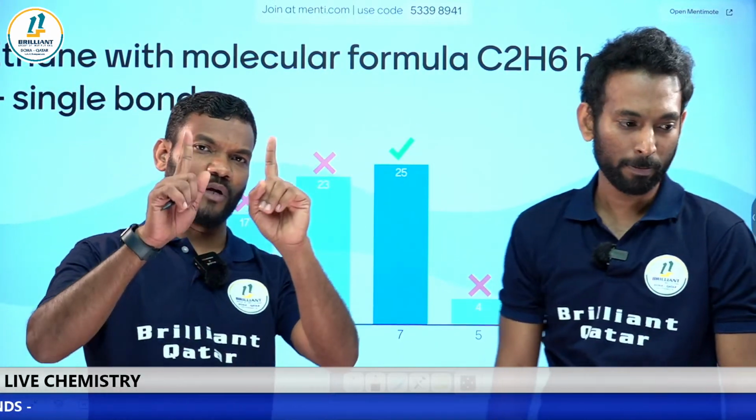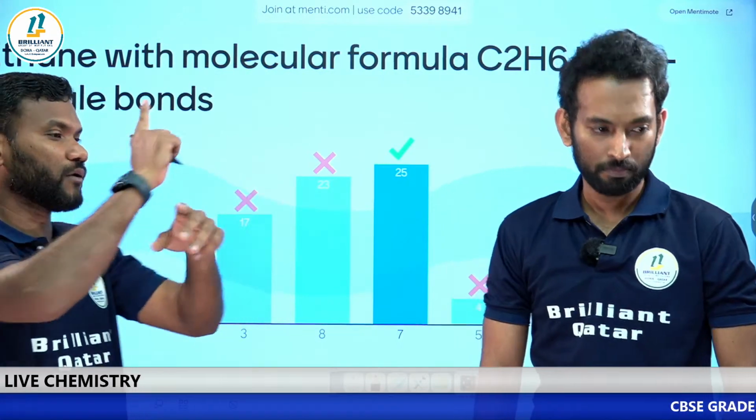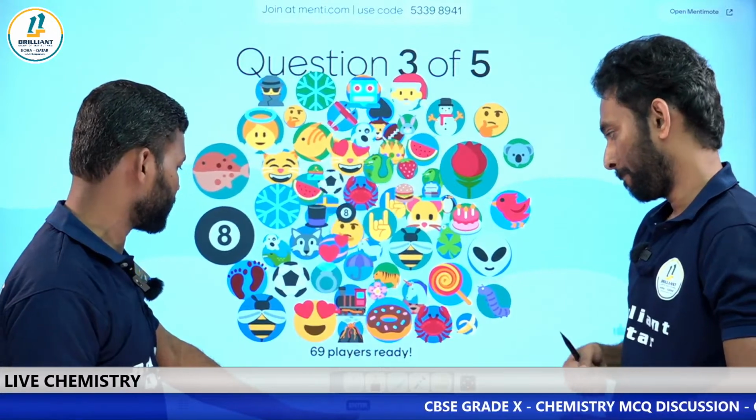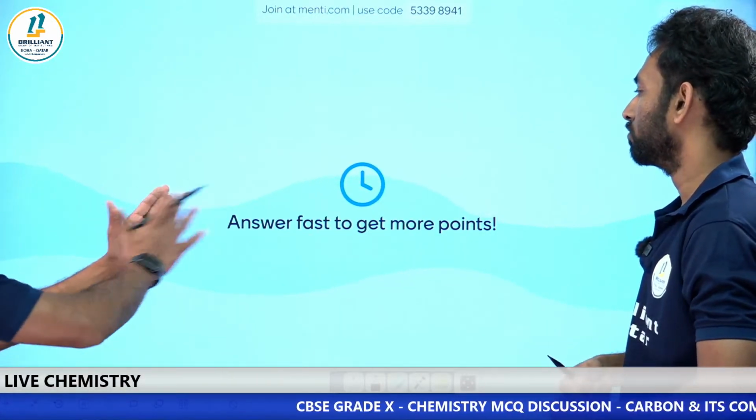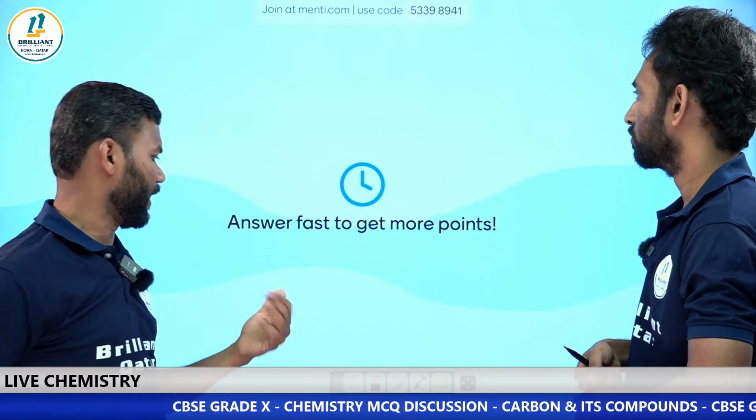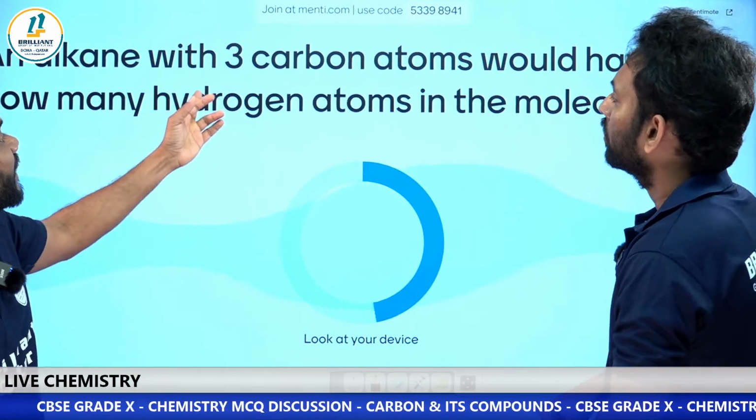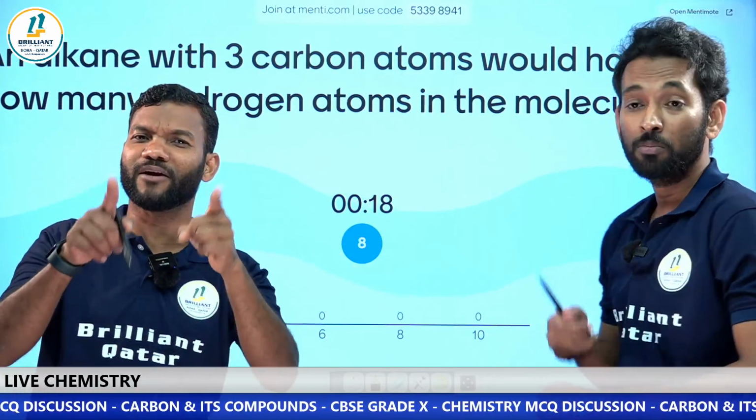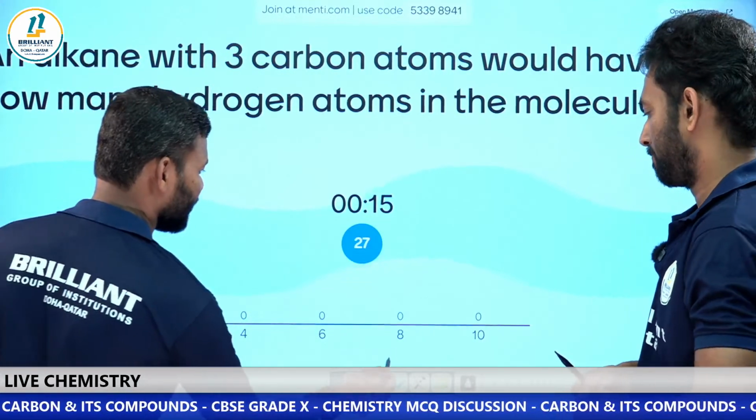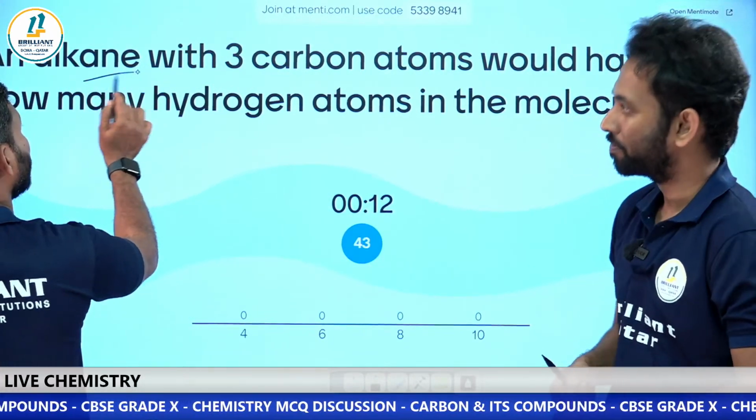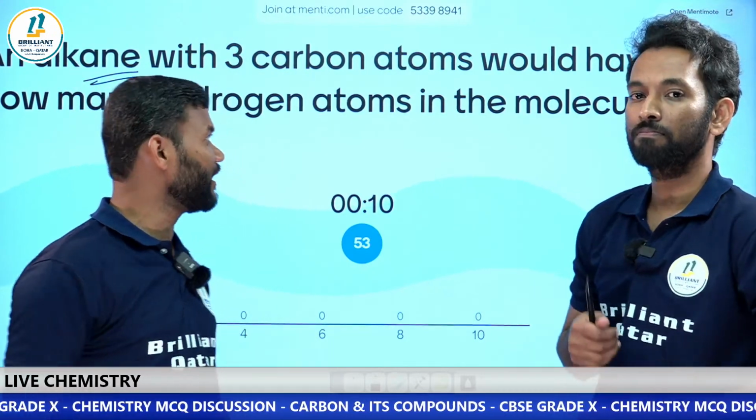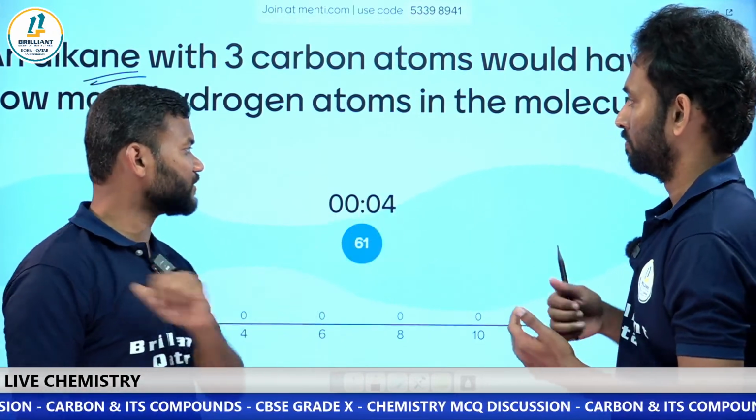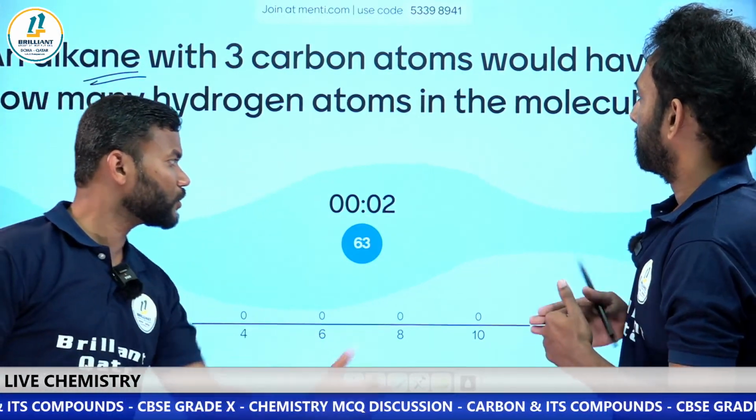My dear students, everyone get ready for the third question. There are 70 players now. Answer first to get more points. An alkane with 3 carbon atoms would have how many hydrogen atoms in the molecule? Listen very carefully, it is alkane. Options: 4, 6, 8, 10. You have 5 seconds, 4, 3, 2.